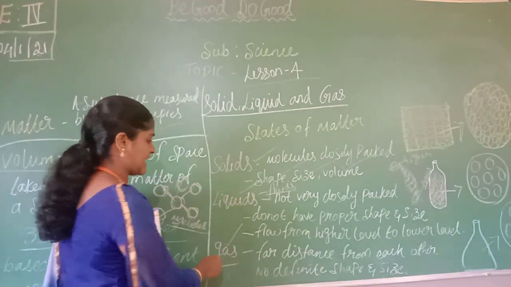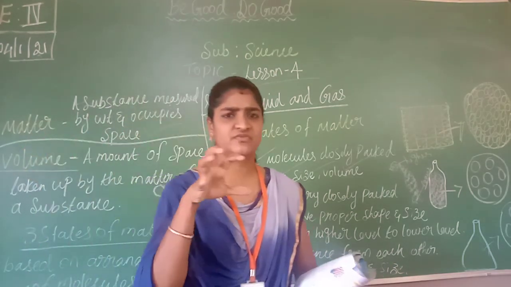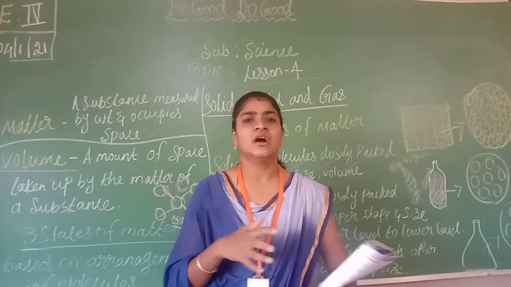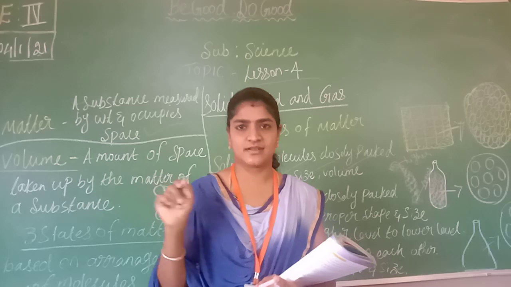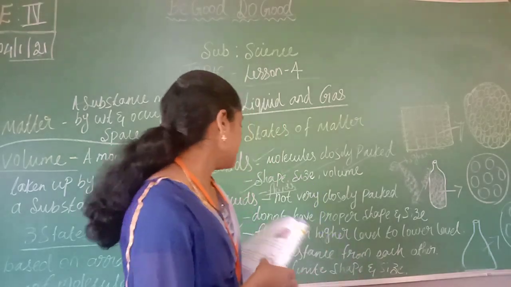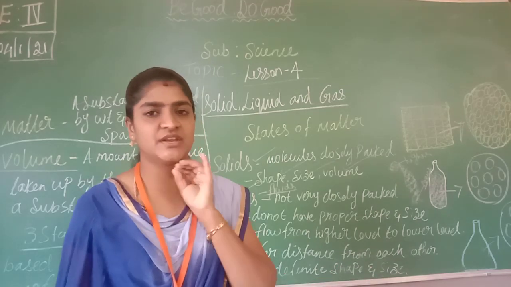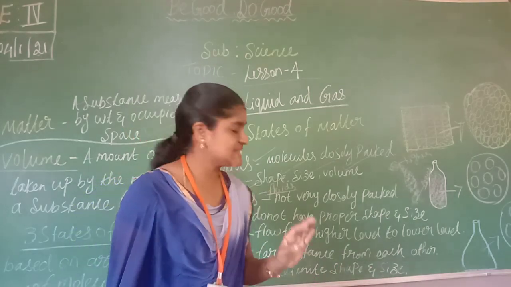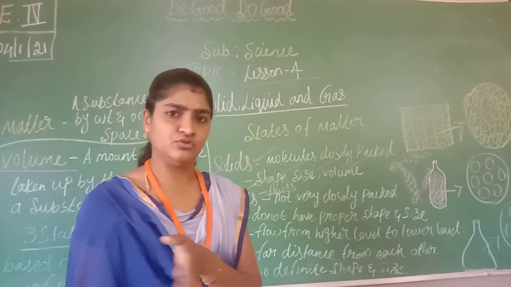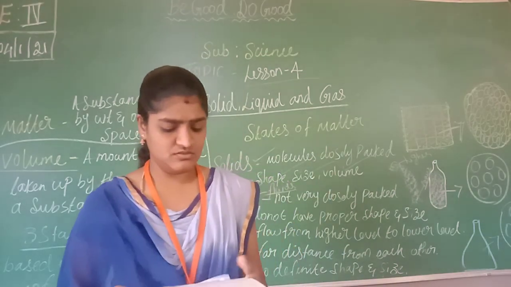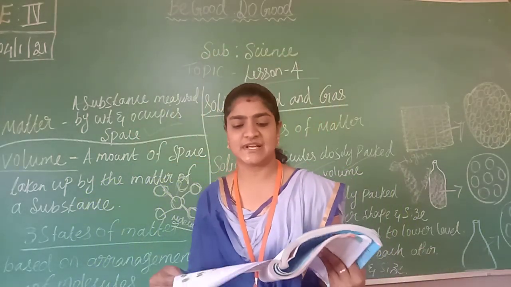And next is gas. In gas we can see the molecules are arranged very far apart. They are very freely suspended molecules. We can find molecules here or there. They do not have any fixed shape, size or volume. Even gas will flow from a higher level to a lower level. So these are the 3 types of matter based on the arrangement of molecules, children.